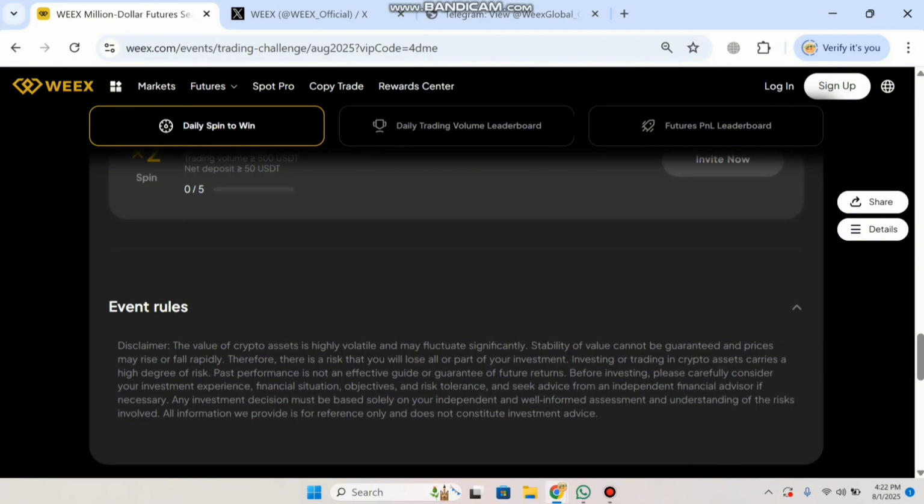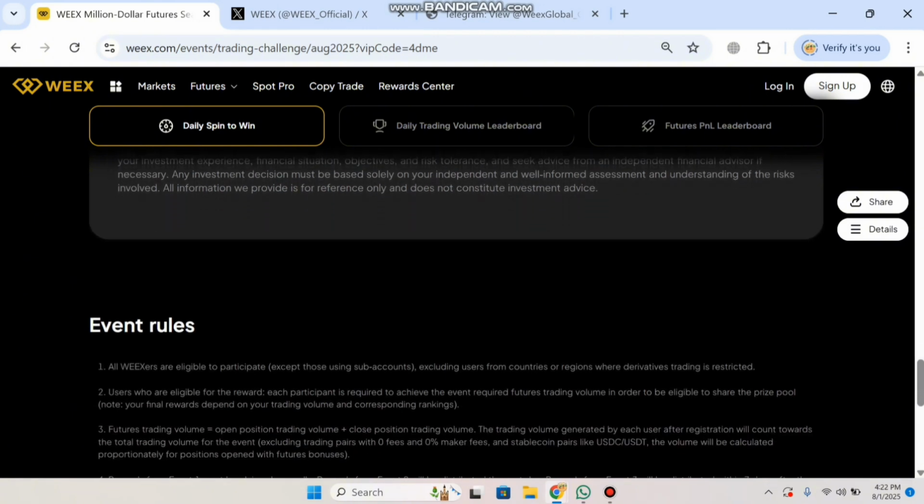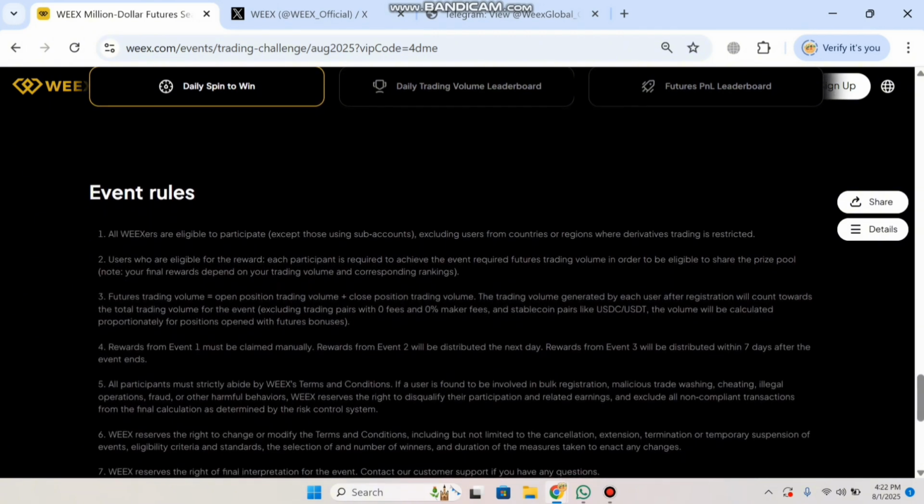So guys, you must also read this disclaimer. This disclaimer is very important. You can read it first, and you can see all the information on this Wix exchange. Events rules, guys, I will show you the event rules. All Wix users are eligible to participate, including users from countries or regions where futures trading is restricted, and participants are required to achieve the required trading volume in order to be eligible to share the prize pool.